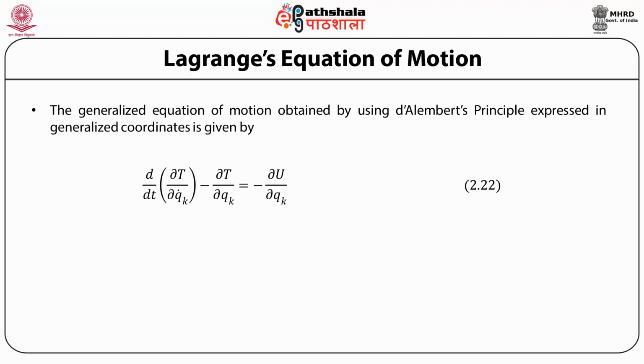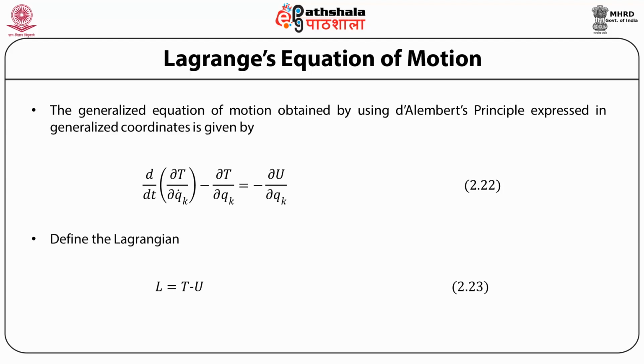So if we can write for our dynamical system, if we can express the kinetic energy of the system and the potential energy of the system in terms of generalized coordinates, then the equation of motion in terms of these generalized coordinates is simply given by this equation, that is the total time derivative of the partial derivative of T with respect to qk dot minus the partial derivative of T with respect to qk is equal to minus dU by dqk.